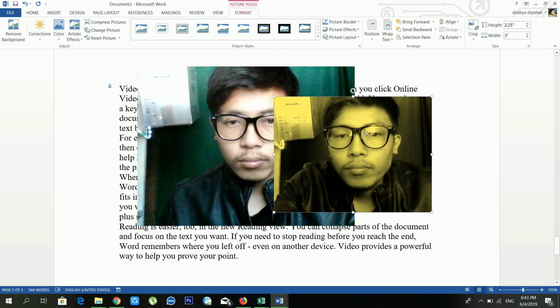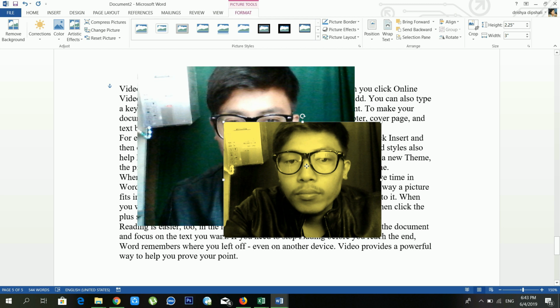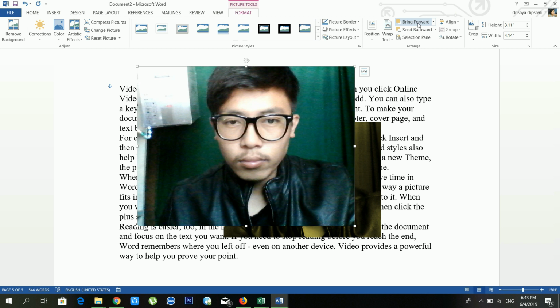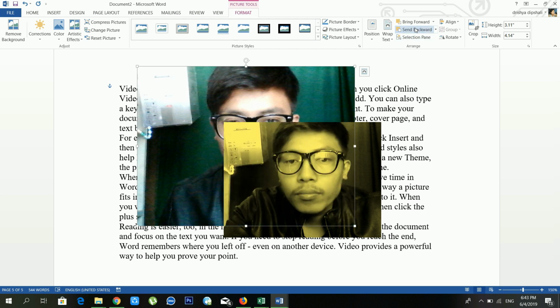See, there are two photos available inside my document, right? So if I want to bring this photo forward, then in that case you have to use Bring Forward. See, my photo is in front of the second photo, right? If I click on Send Backward, then in that case my photo is at the back of my second photo. You can use this feature.